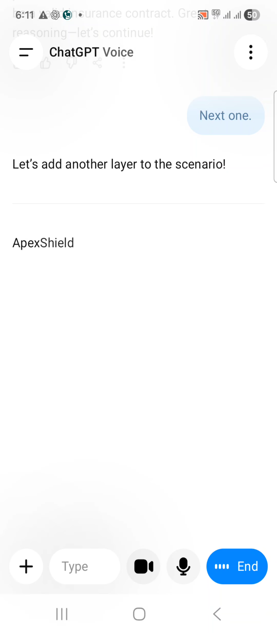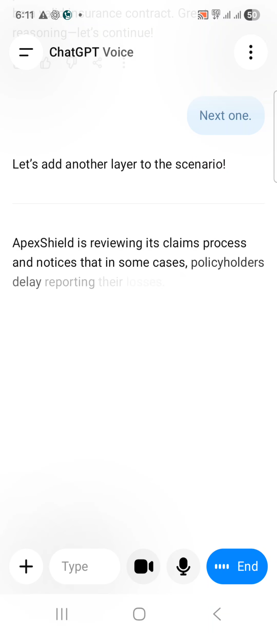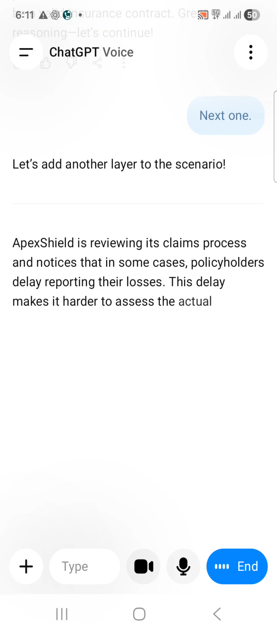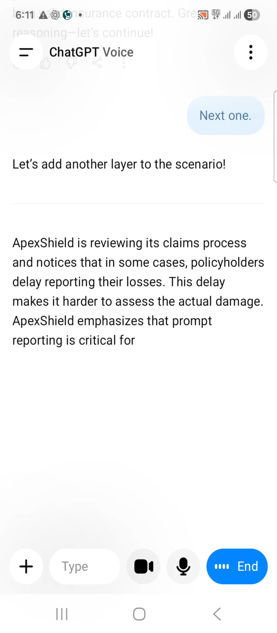Let's add another layer to the scenario. Apex Shield is reviewing its claims process and notices that in some cases, policyholders delay reporting their losses. This delay makes it harder to assess the actual damage. Apex Shield emphasizes that prompt reporting is critical for smooth claim handling.